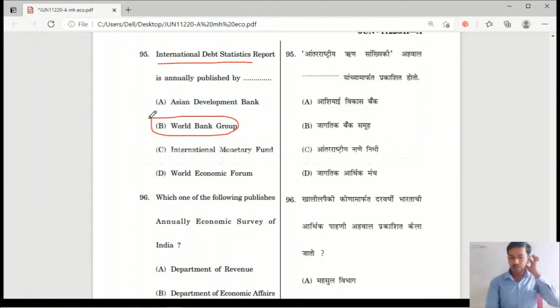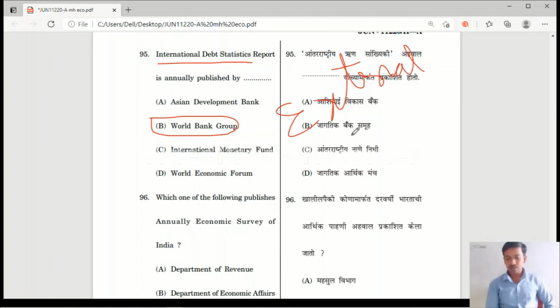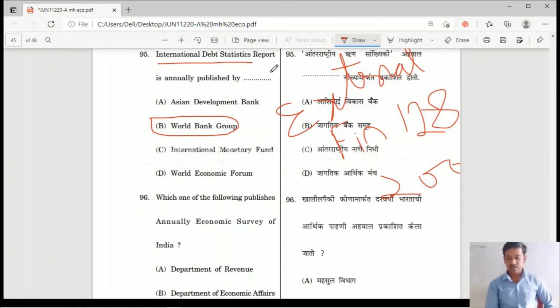It is published by the World Bank Group, and it shows the external debt and financial flows of 128 countries. Financial flows of how many countries? Of 128 countries. Please remember it. And there are more than 200 indicators of 128 countries in International Debt Statistics.